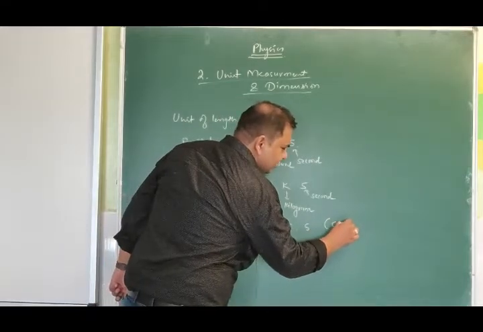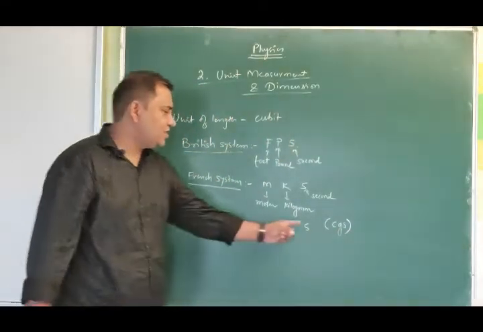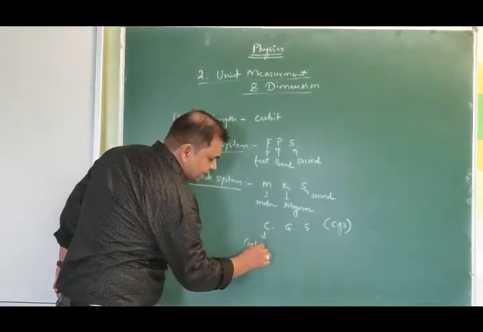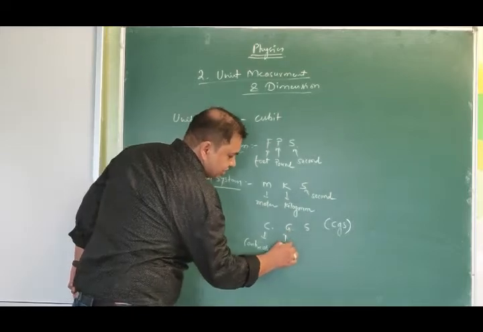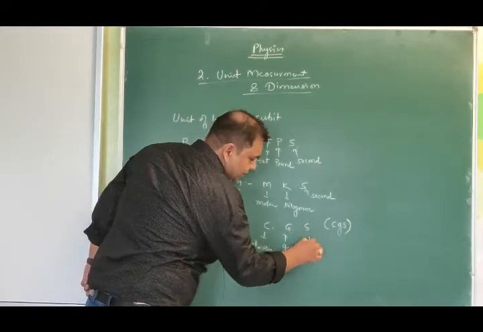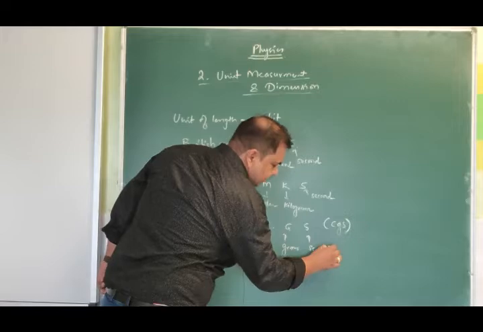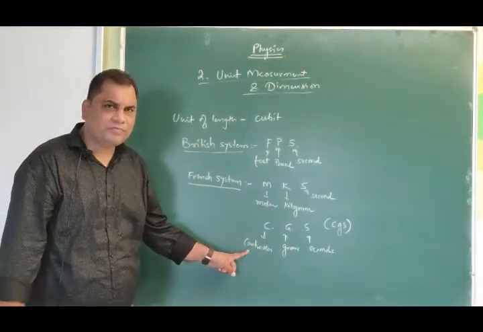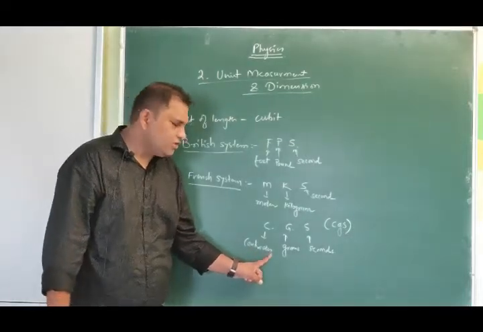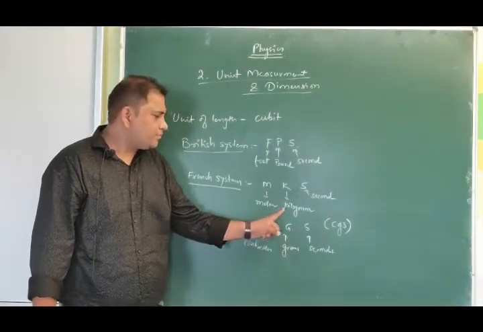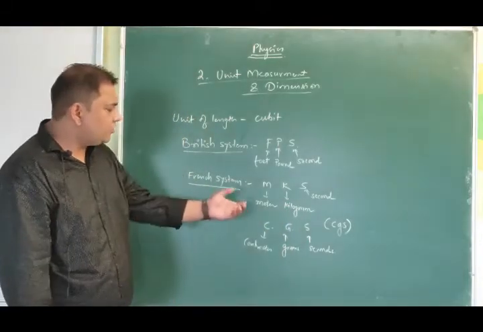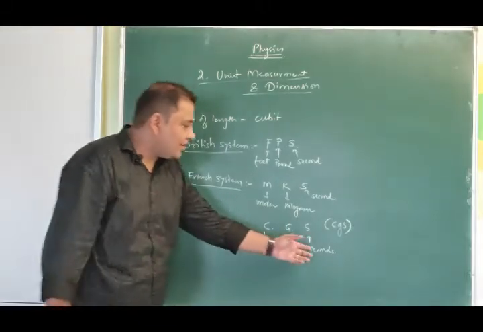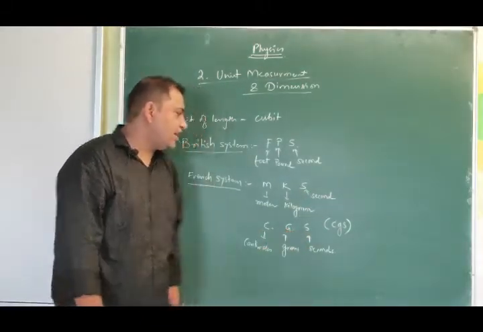Generally we write CGS in small letters, where C stands for centimeter, G stands for grams, and S stands for seconds. So in the CGS system, for distance we used centimeter as a unit, for mass we used gram as a unit, and for time we used second as a unit.